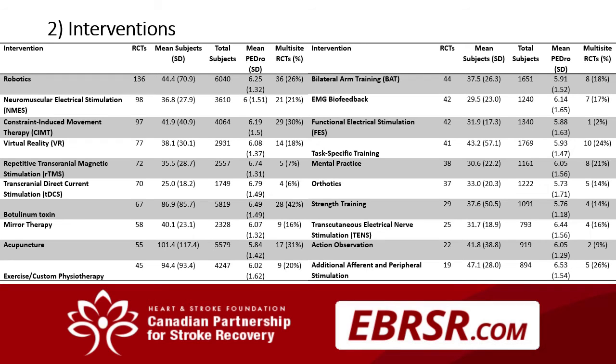Together, 51 different interventions were identified. This particular table presents the top 20 interventions based on the number of RCTs. The main takeaway from this table is that all of these interventions have greater than or equal to 19 RCTs included, some of which many more than that. And so there are a number of different interventions, each of which are supported by a large number of RCTs.